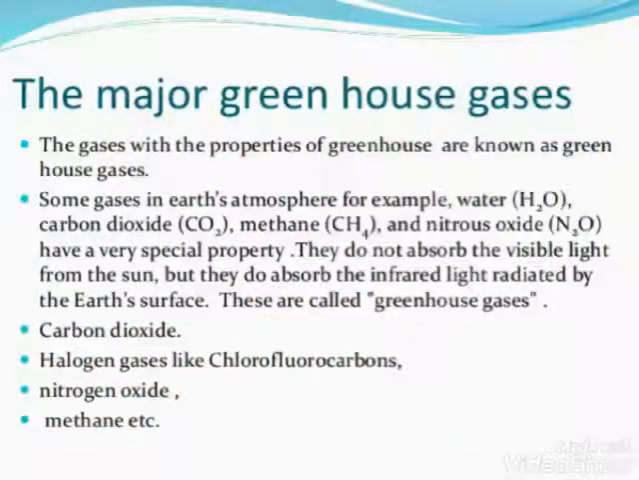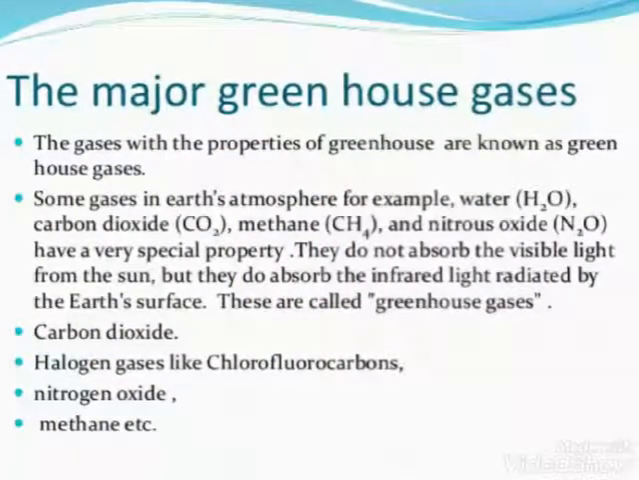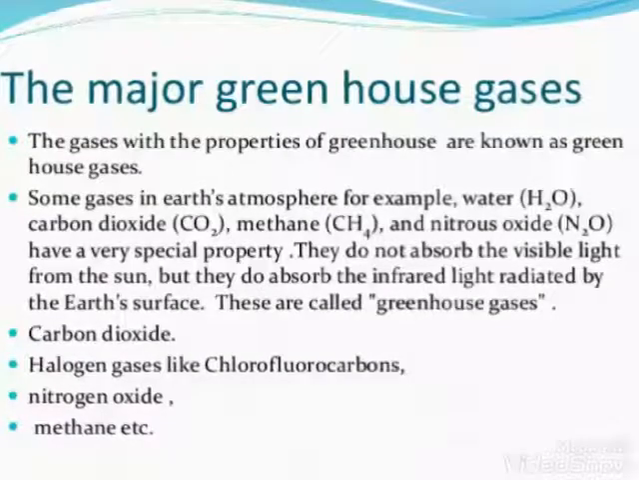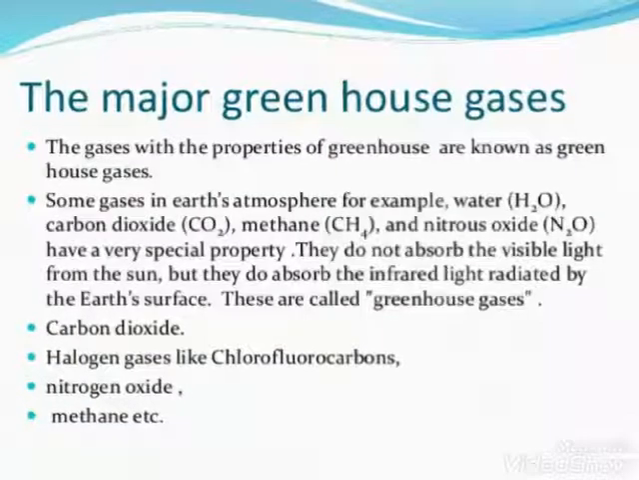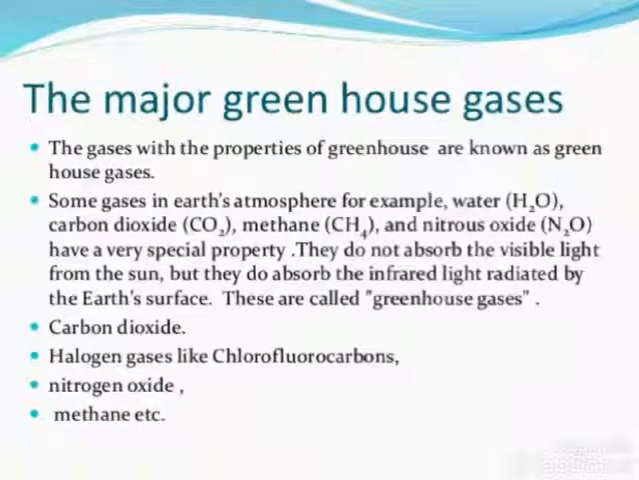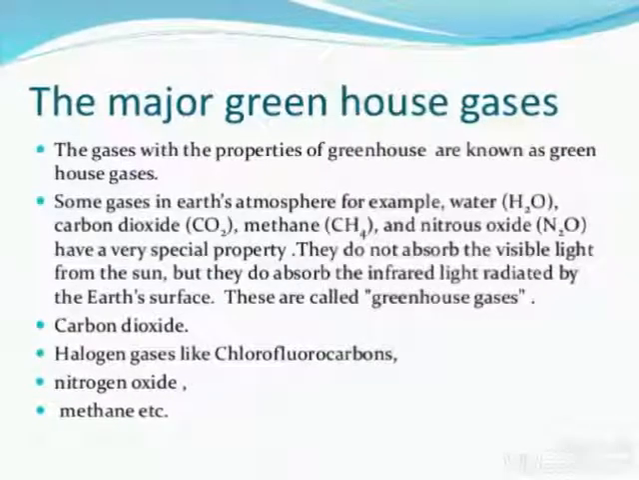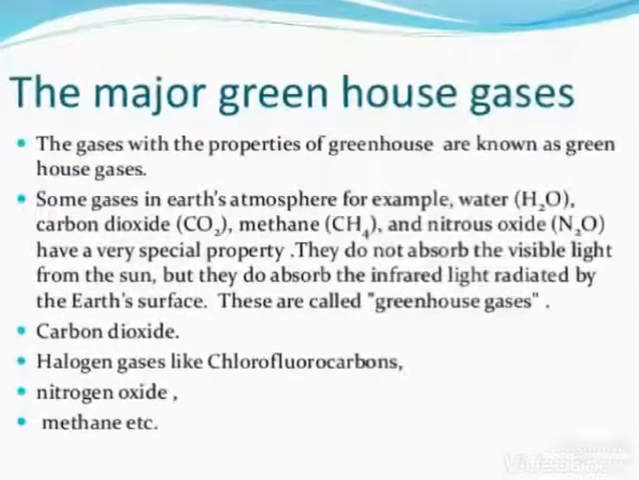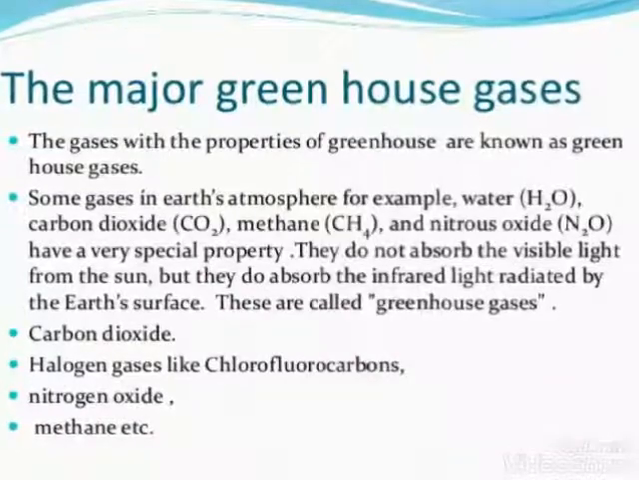The major greenhouse gases are the gases with the properties of a greenhouse. Some gases in Earth's atmosphere, for example water, carbon dioxide, methane, and nitrous oxide, have a very special property. These are called greenhouse gases: carbon dioxide, halogen gases, nitrogen oxide, methane, and etc. They do not absorb the visible light from the sun, but they absorb infrared.